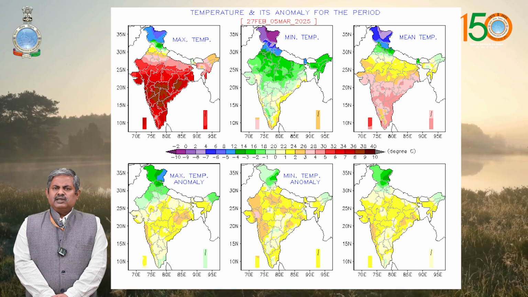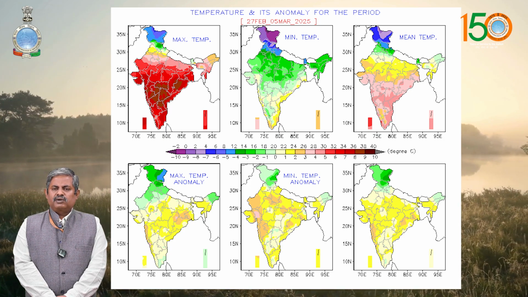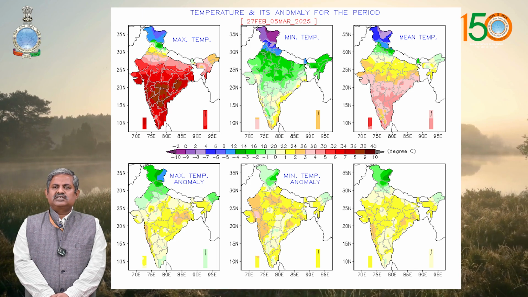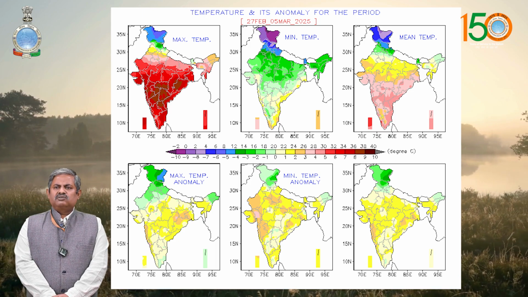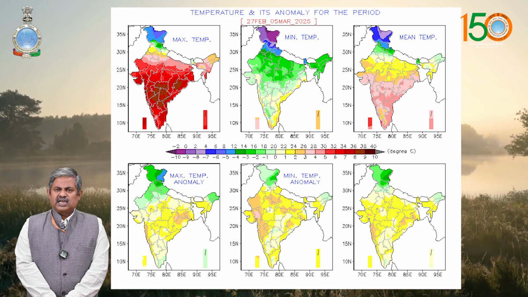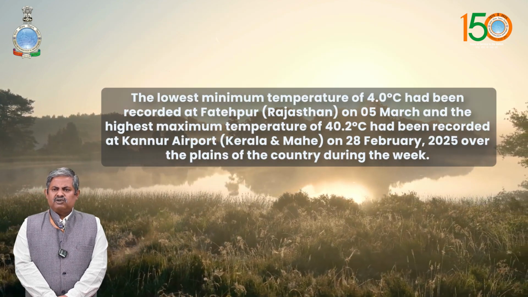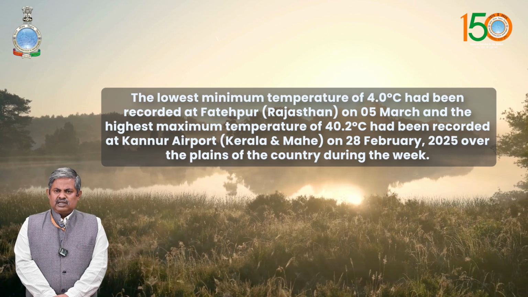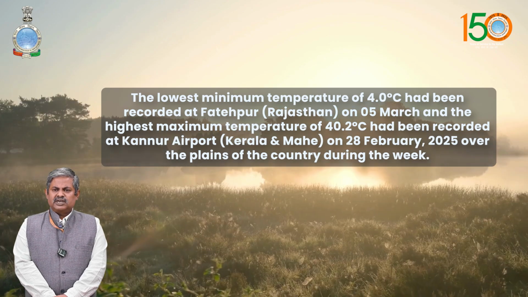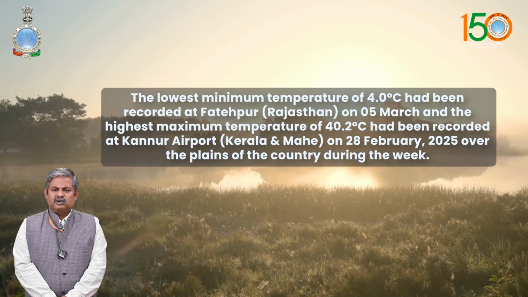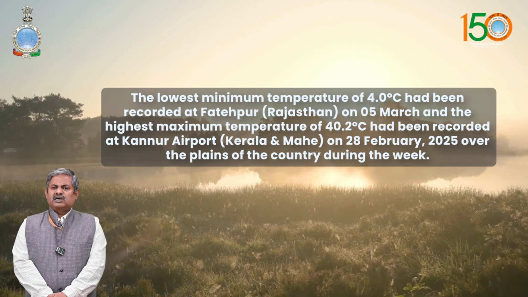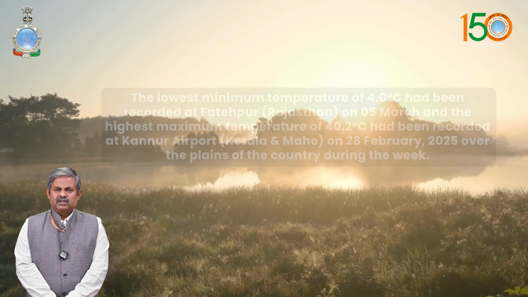And also weekly maximum temperature was above normal by 1 to 3 degrees centigrade over northwestern and central India, and below normal by 1 to 3 degrees centigrade over parts of northeast India, and near normal over south Peninsular India during the week. The lowest minimum temperature of 4 degrees centigrade was recorded at Fatehpur, Rajasthan on 5th March, and the highest maximum temperature of 40.2 degrees centigrade was recorded at Kannur Airport, Kerala on 28th February.